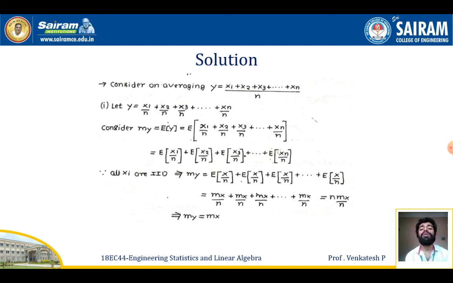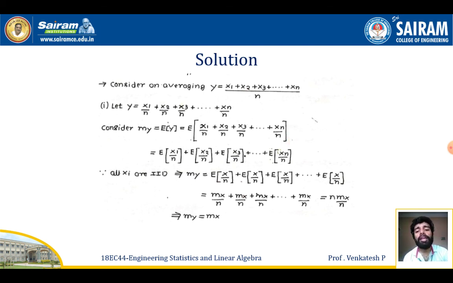Now if I apply expectation to the above equation, I get my equal to expectation of y, which is equal to the expectation of all the random variables. Since x1, x2, x3 are IID independent random variables, I can apply the linearity property here. So I get expectation of x1 by n, expectation of x2 by n, expectation of x3 by n, plus so on, expectation of xn by n.